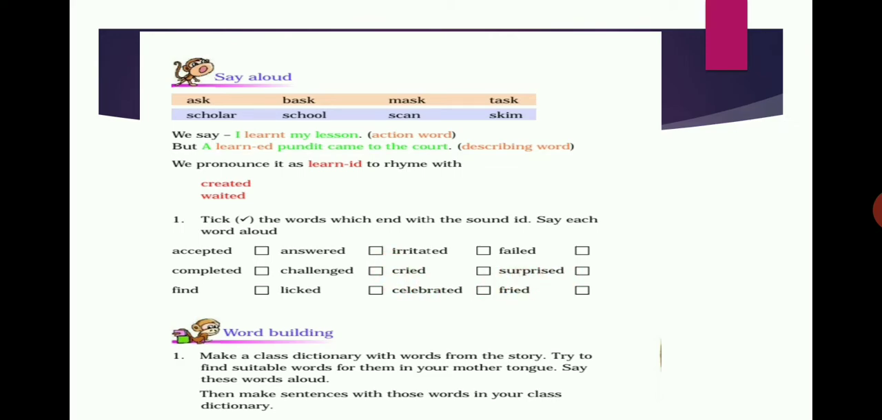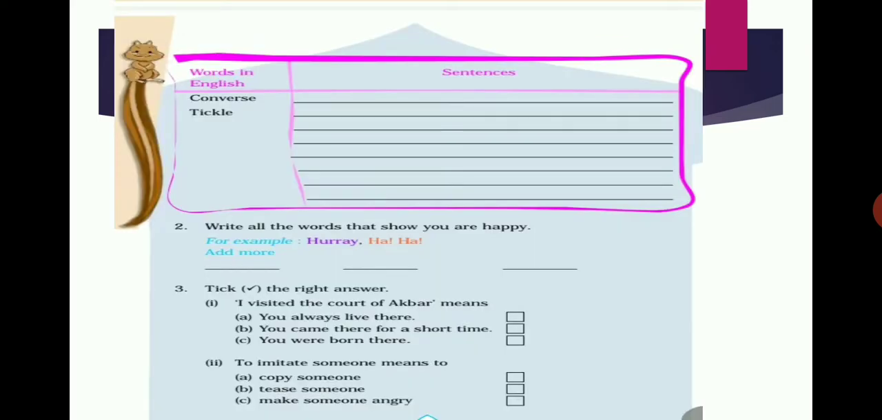Next, word building. This is another very interesting and creative work for you. Make a class dictionary with words from the story. Try to find suitable words for them in your mother tongue. Say these words aloud. Then make sentences with those words in your class dictionary. They are asking you to make a dictionary with the prose, the lesson you have learnt. You can take some of the words, write the words and write the sentence.